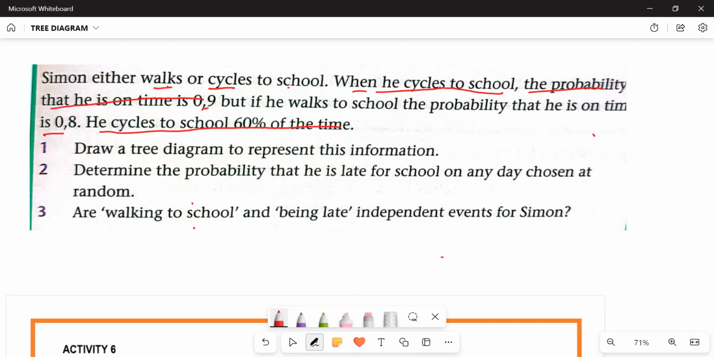The first question says draw a tree diagram to represent this information. So what are we going to say here? Usually, not always, you will see the first event is given in the first sentence. At least Simon either walks or cycles. So we are looking at an event whereby the person is either walking or cycling. There are two possible outcomes. Outcome number one is the person is walking. Outcome number two is the person is cycling.